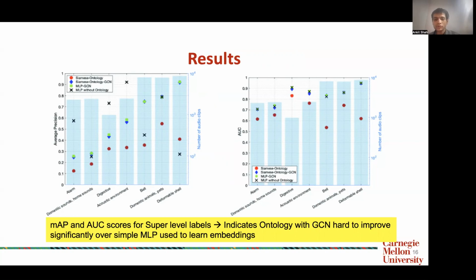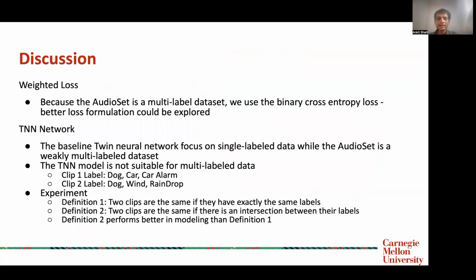So in case of the MAP scores for the super level labels, we find that an ontology with GCN is hard to improve over just a simple MLP to learn the embeddings. And some of the reasons why this would occur is that in case of twin neural network architecture, the focus is on a single label dataset, but AudioSet is actually a multi-label dataset.